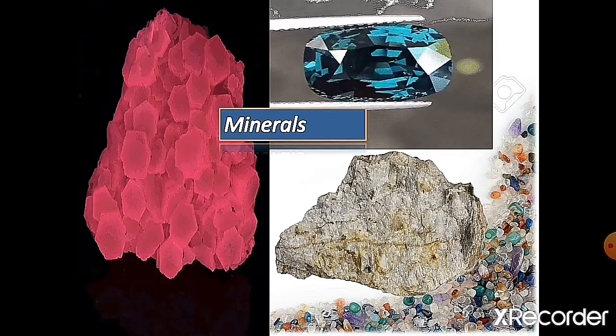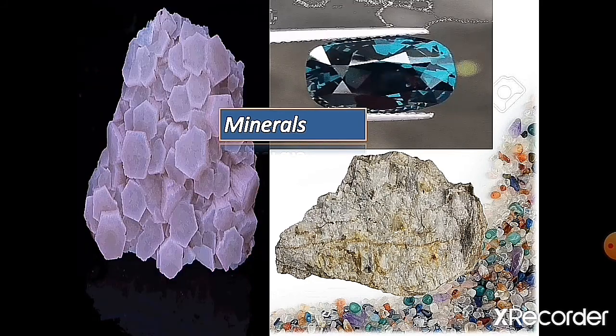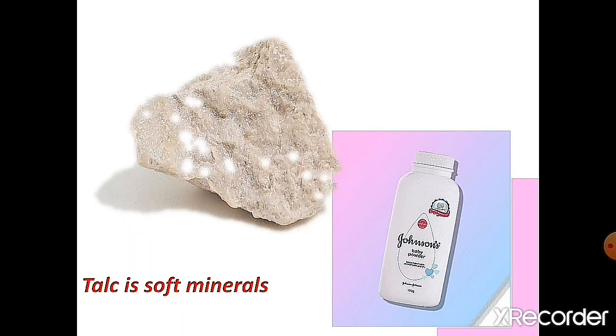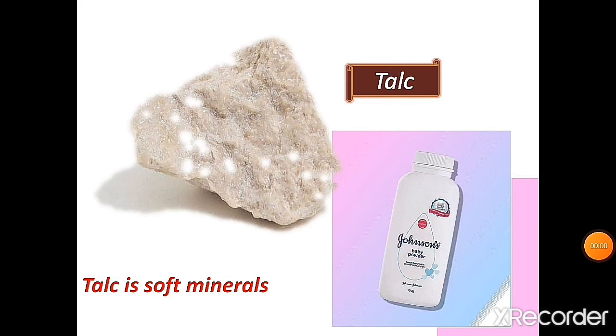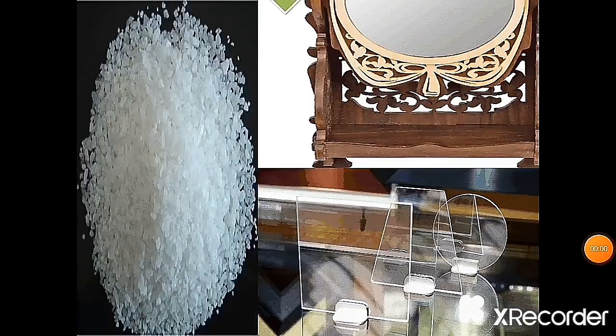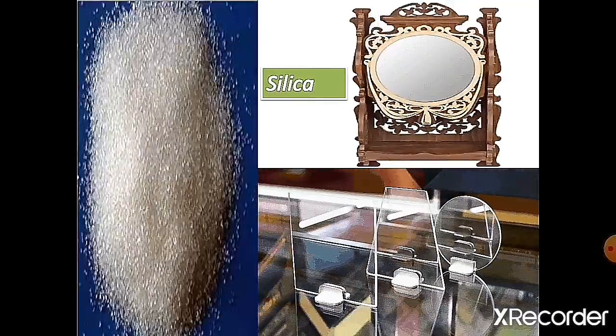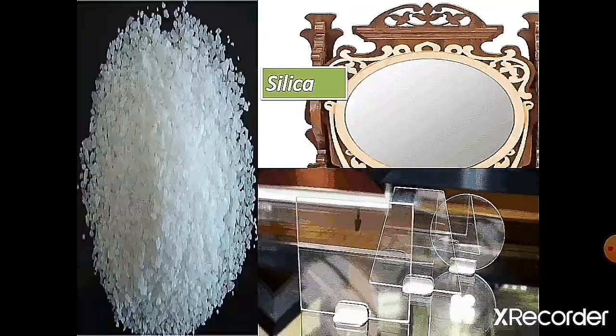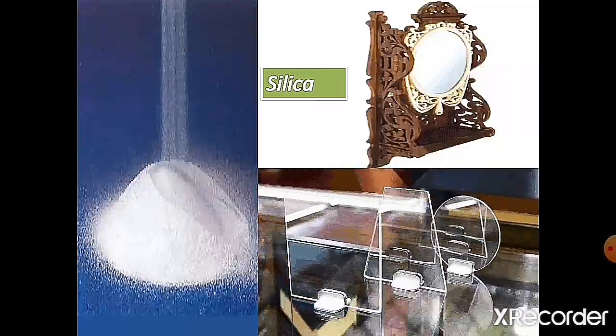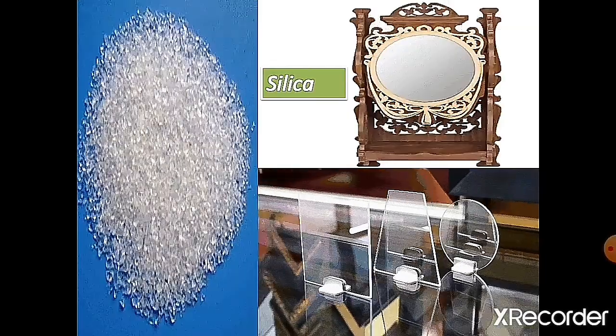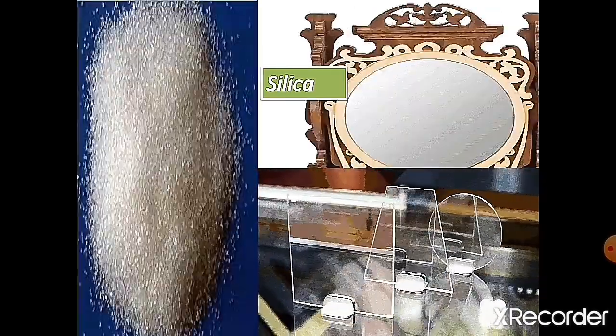Now I will show you examples of minerals. Now first is talc. Do you know about talc? Yes, talc is the softest mineral. You are all aware of talcum powder. This talcum powder comes from talc only. Next is silica. You can see it in this picture. From this silica, sand is used to make mirrors and glasses. And these glasses and mirrors we use every day in our life, right?